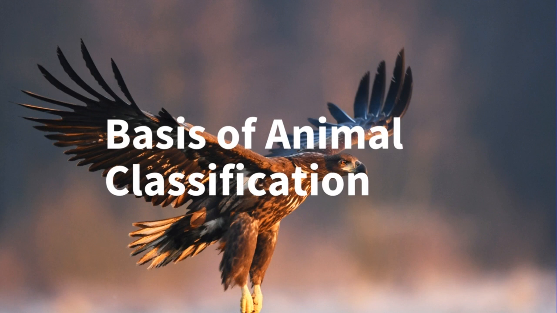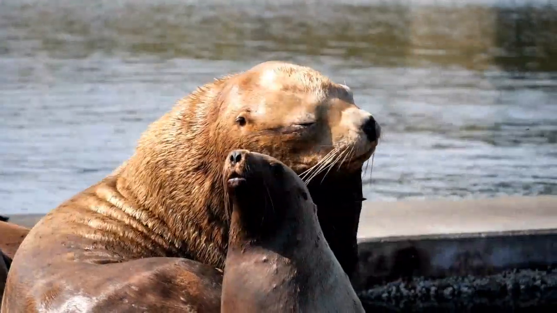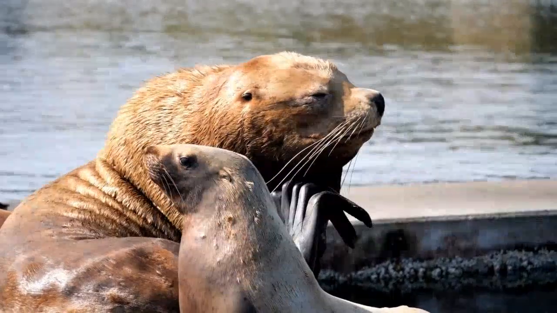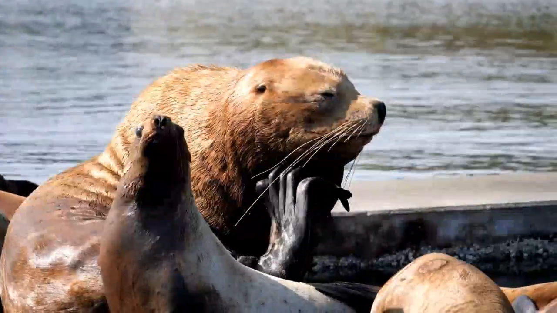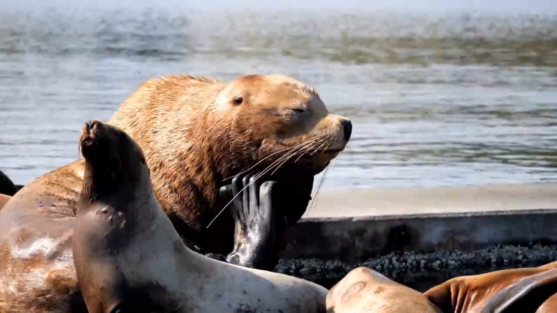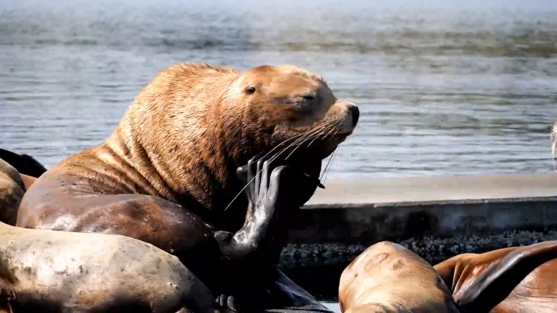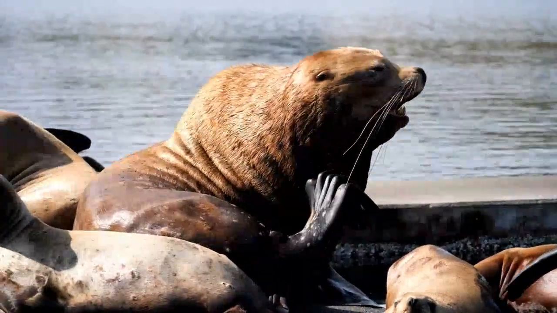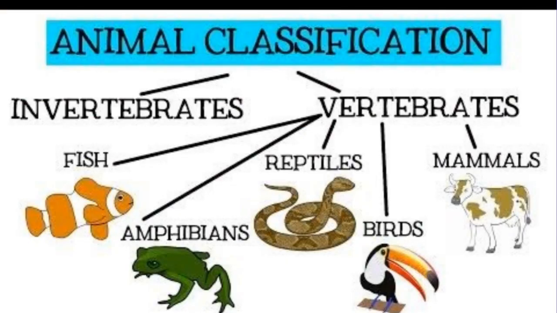Now, basis of animal classification. Animals are classified based on their body design. They are classified based on their body cavity. They are classified based on their body symmetry. They are also classified based on their germ layers, and also classified based on notochord. Now, most body designs of organisms under kingdom Animalia are either sac-like or tube-like. Sac-like, that is, the body has a single opening for the gut, and tube-like in the sense that they have two openings for the gut. Organisms in the animal kingdom could either be invertebrate or vertebrate.